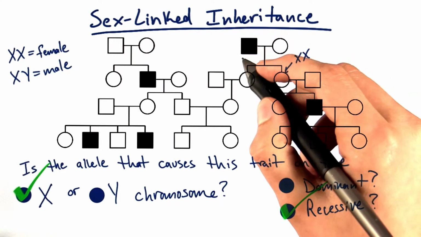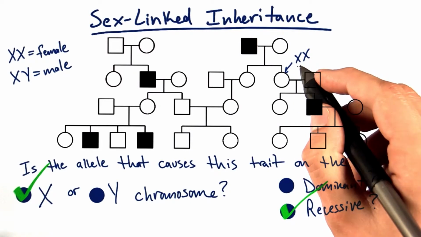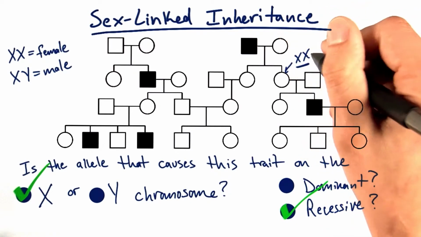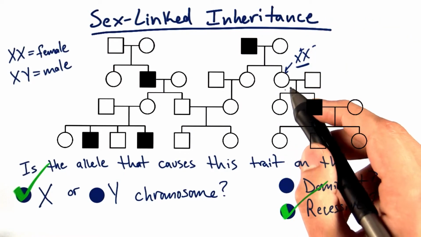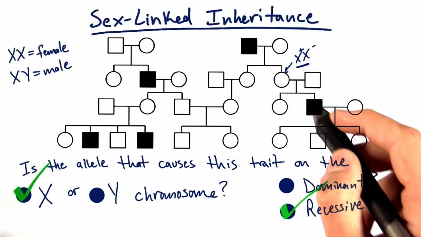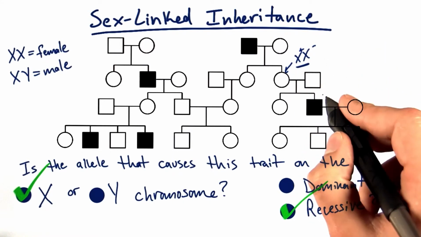Here the X is affected, and the father passes that X on to this daughter. But because this daughter has another X from the mother that's unaffected, you don't see the trait. She's just a carrier. But when she has a son, the son is XY. The son has to get the X from the mother. She gave him the recessive allele X.